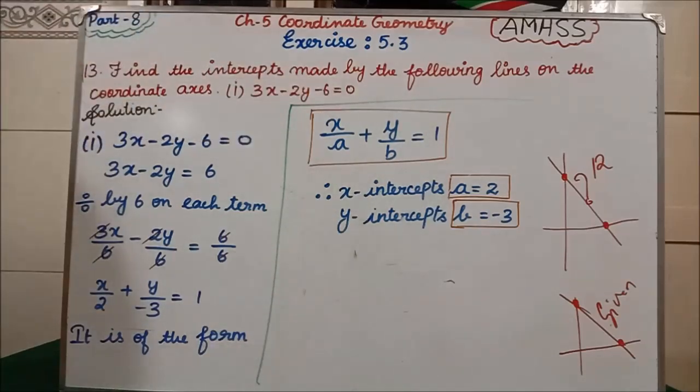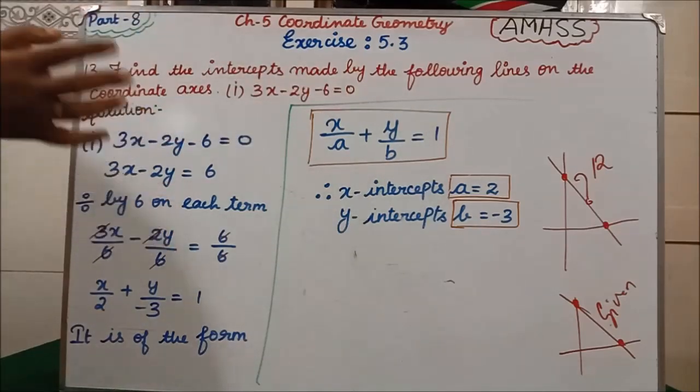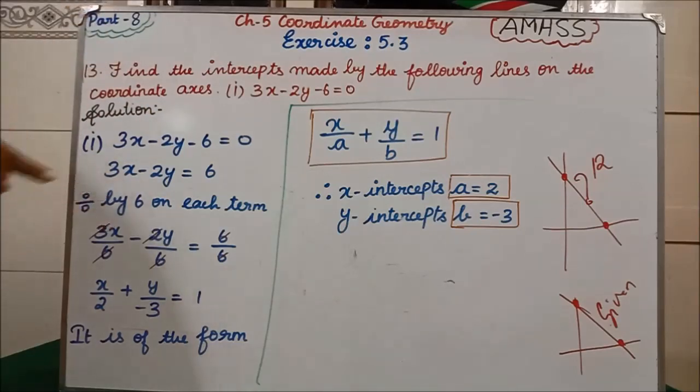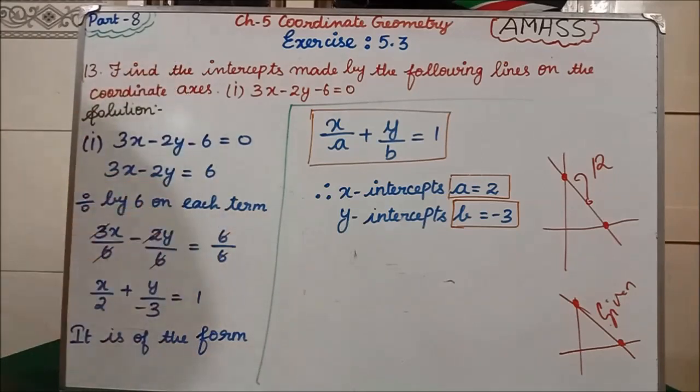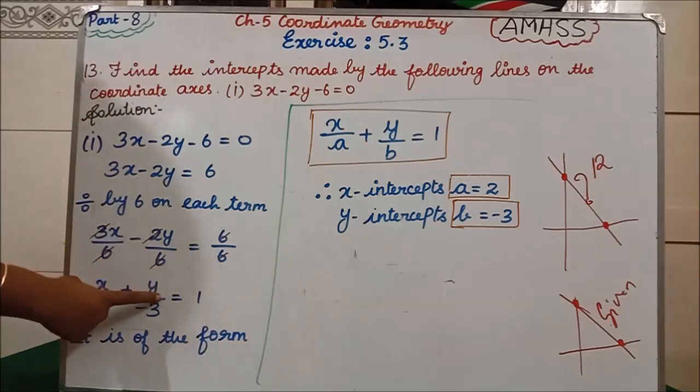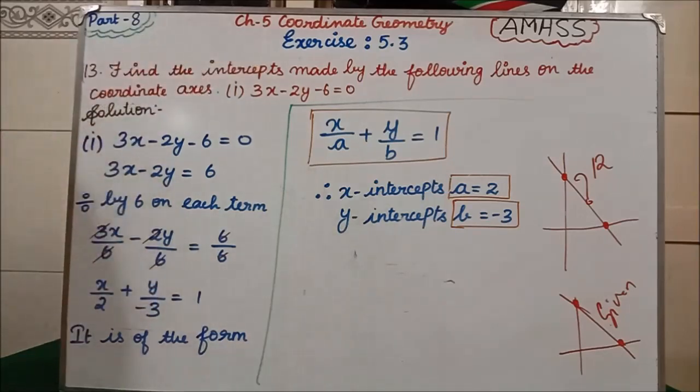In this formula, the right hand side is always equal to 1. So whatever number comes on the right hand side, you divide by the same number. Only if you divide by the same number will we get 1, so that we can compare this equation with the formula. Always we have to get the right hand side equal to 1.